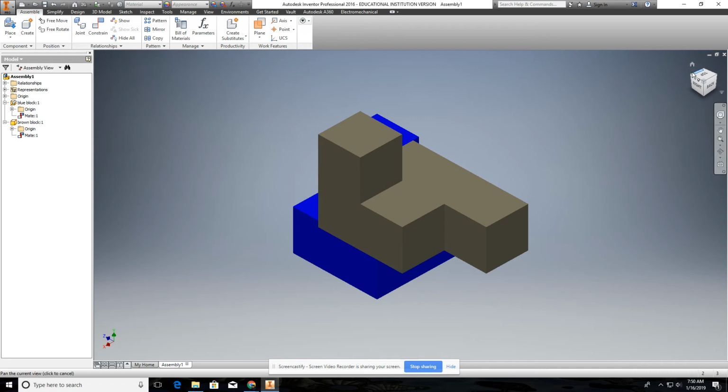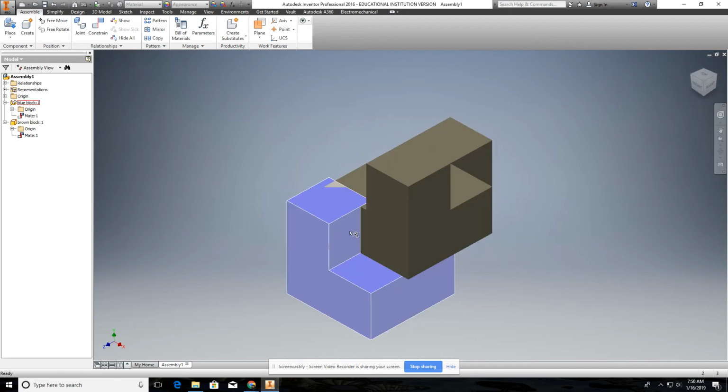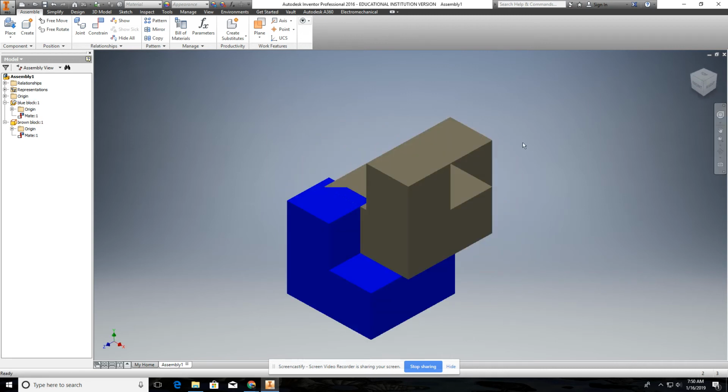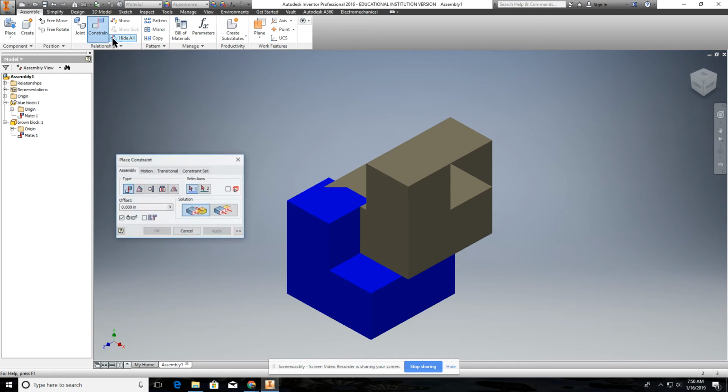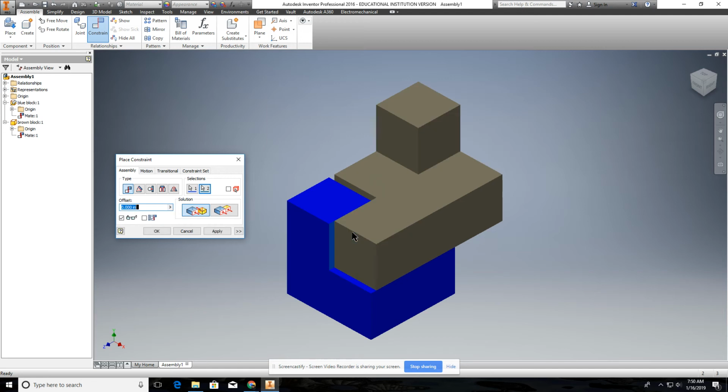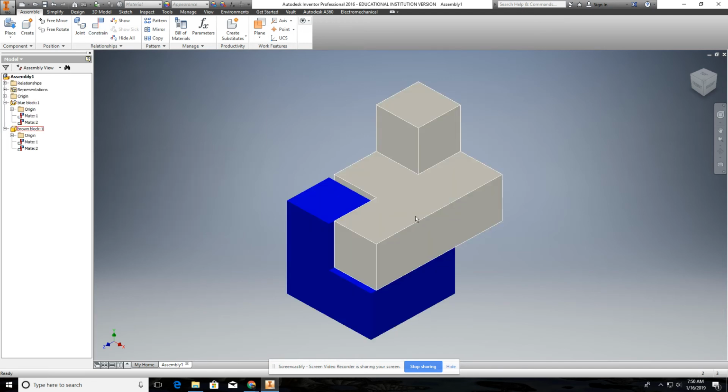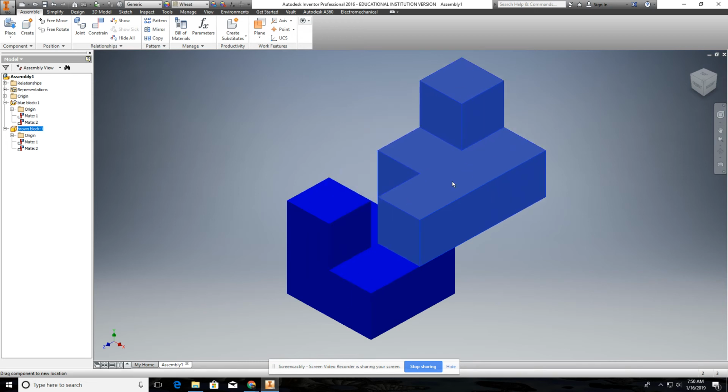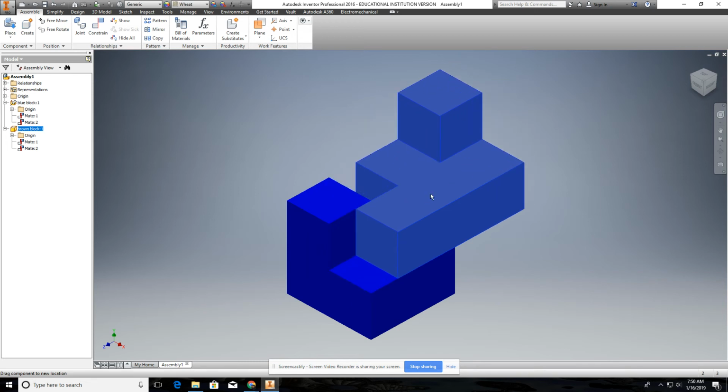to be mated to this one. Okay, because they're going to touch, so we know it's a mate. So go to the constraints, choose that and that. See how it flips it around. Go to apply. Now you'll notice this thing can move this way, so we can do one of two things.